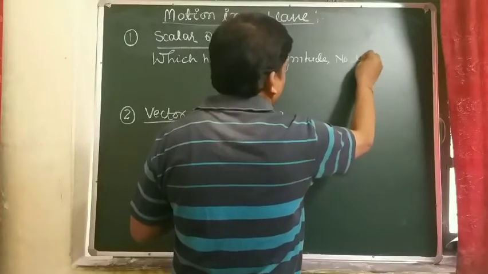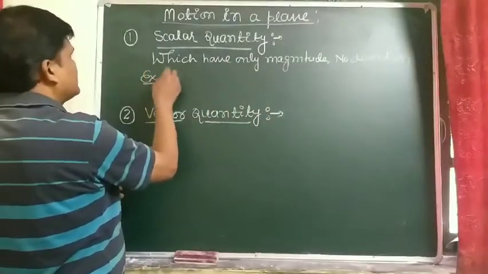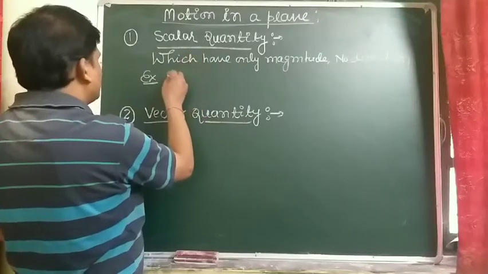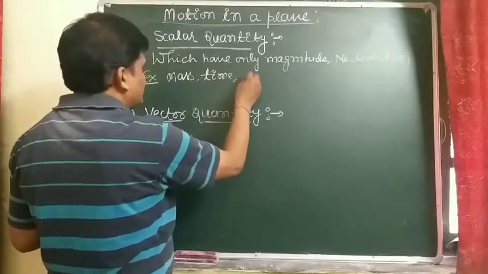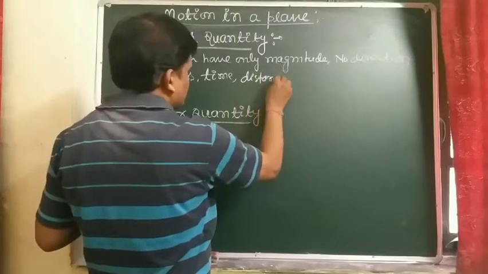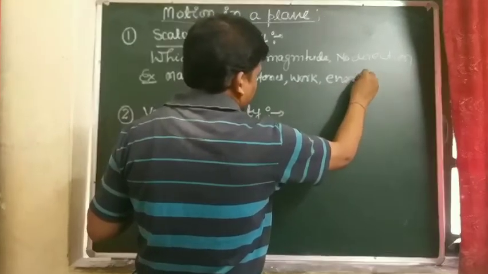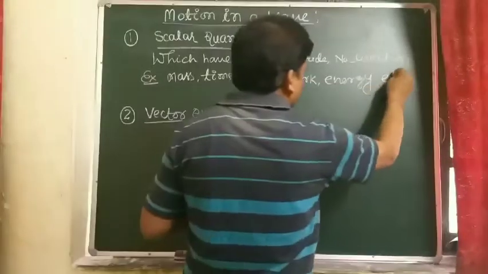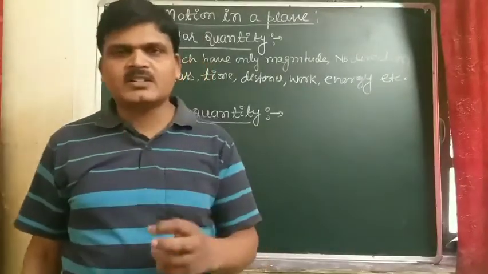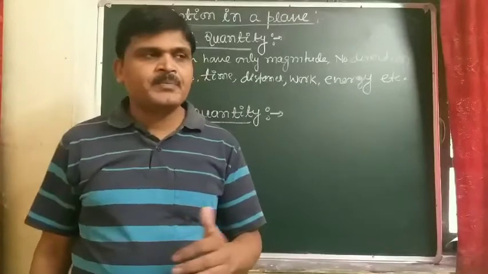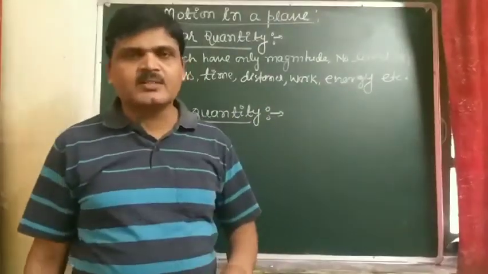Various examples of physical quantities which come into the category of scalar quantity are mass, time, distance, work, energy, etc. So those physical quantities which have only magnitude without direction are known as scalar quantities. And examples of scalar quantities: mass, time, distance, work, energy, density.